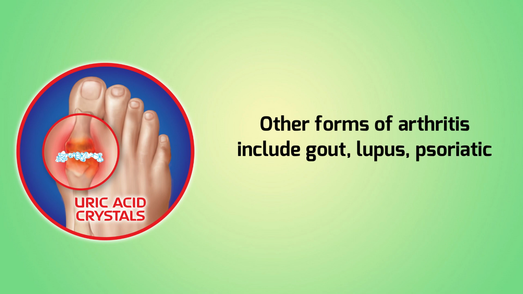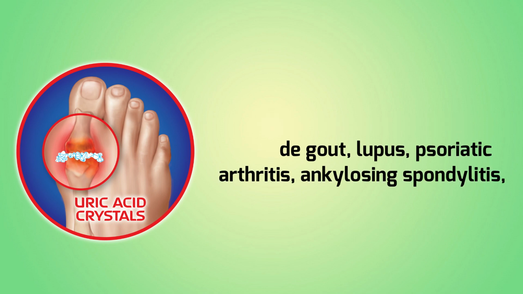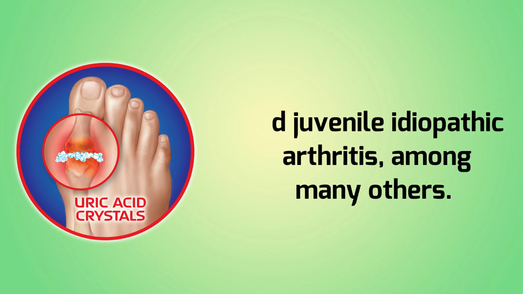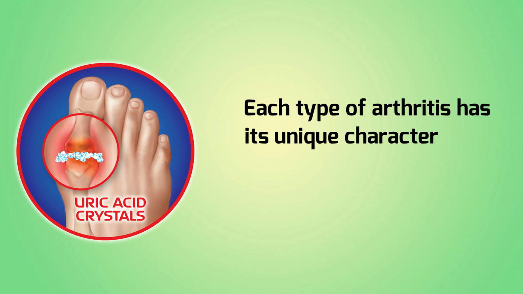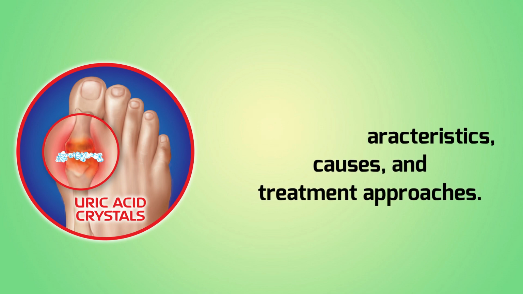Other forms of arthritis include gout, lupus, psoriatic arthritis, ankylosing spondylitis, and juvenile idiopathic arthritis, among many others. Each type of arthritis has its unique characteristics, causes, and treatment approaches.